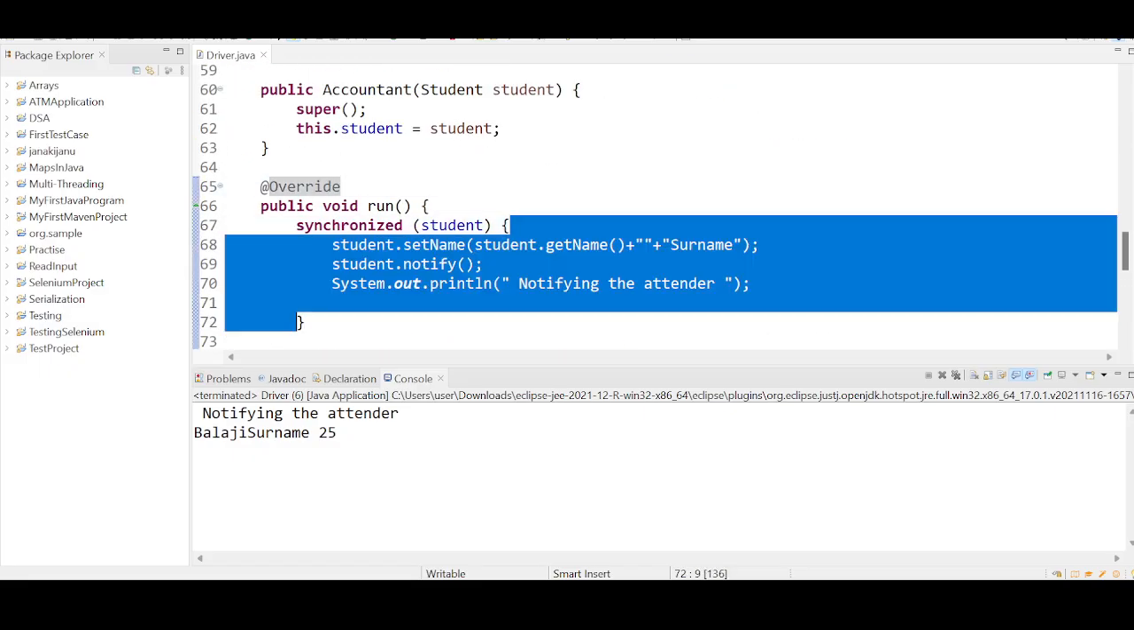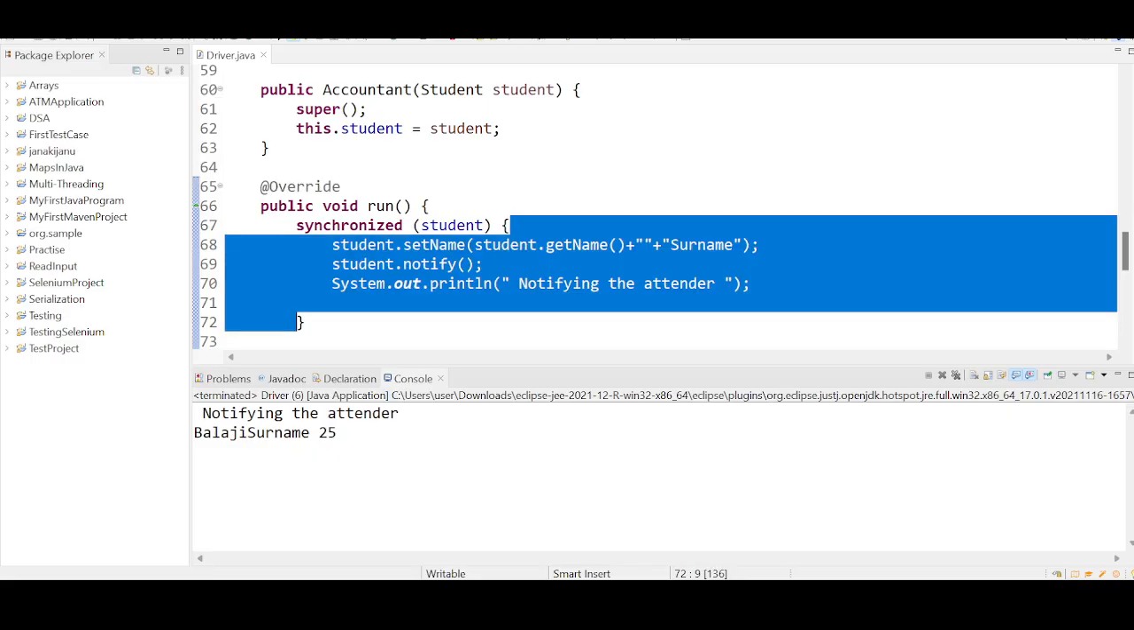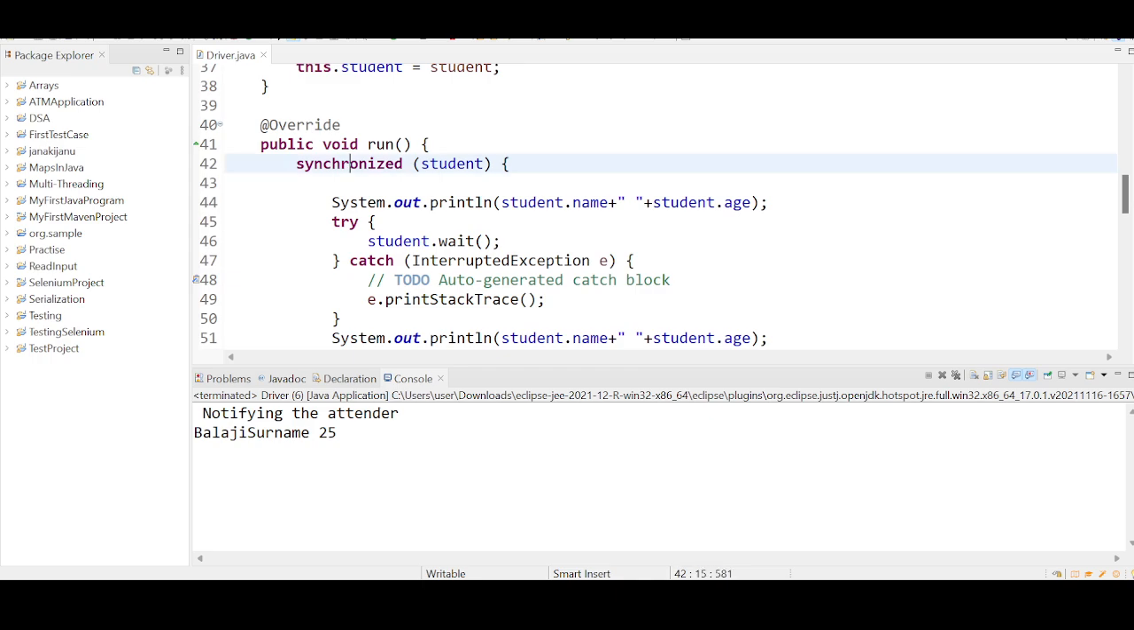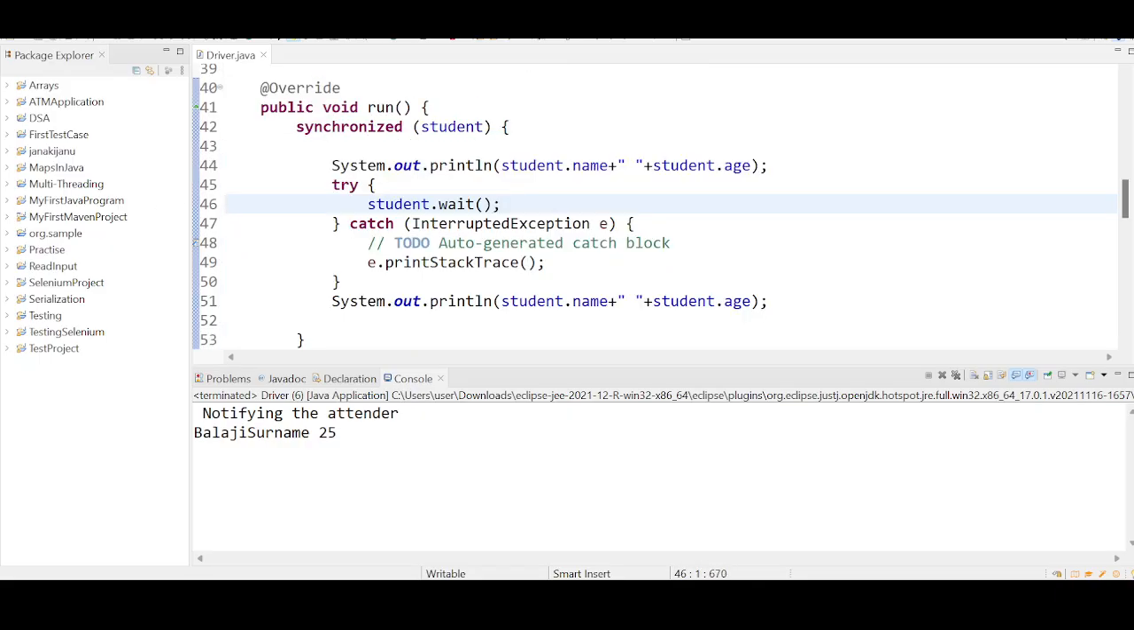When the accountant is executing this area, which means the accountant thread has got the CPU cycle, this data gets printed, no issues, and it is going to call notify. It has done its job. Then later the attender may get the CPU cycle. If that is the case, on line number 46, it has to wait forever, right? This is a kind of situation that we have to avoid.